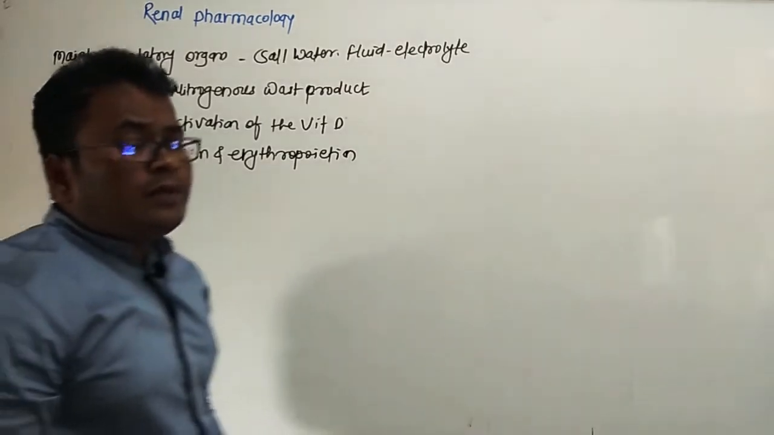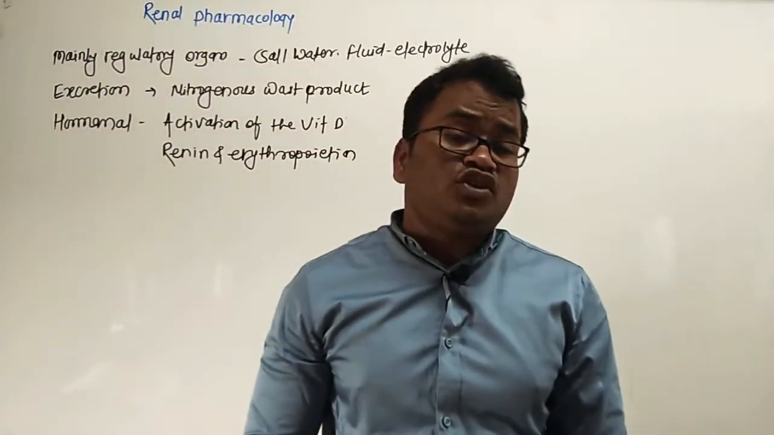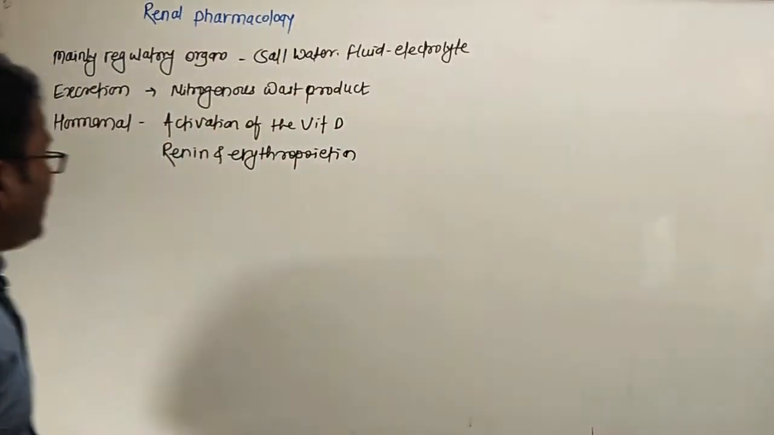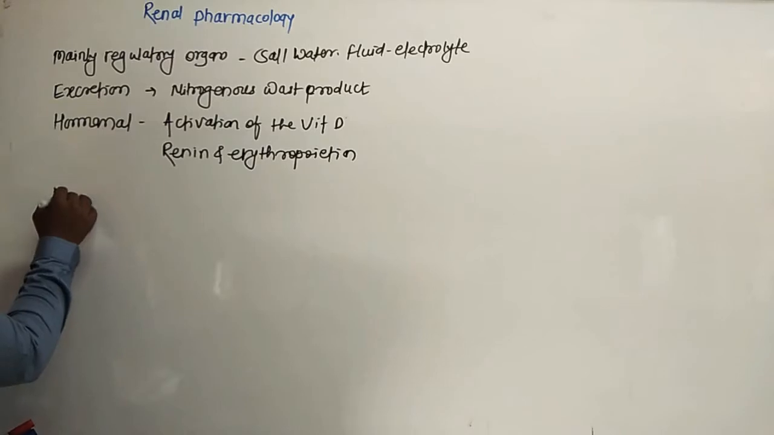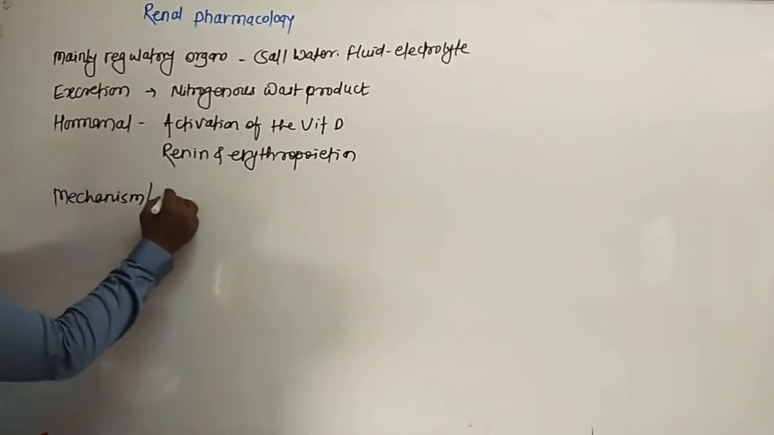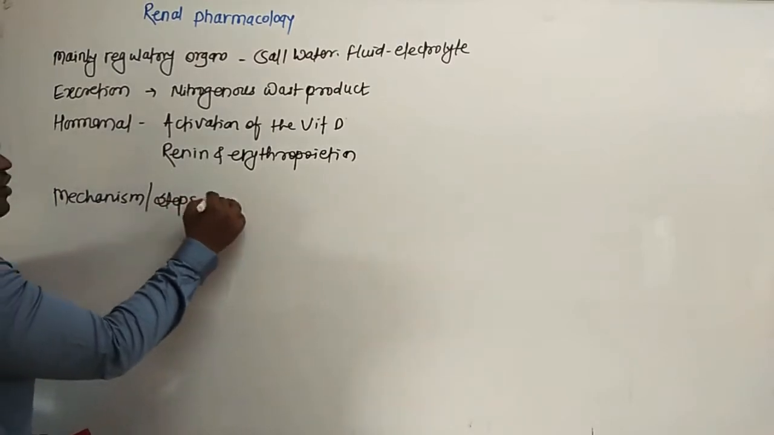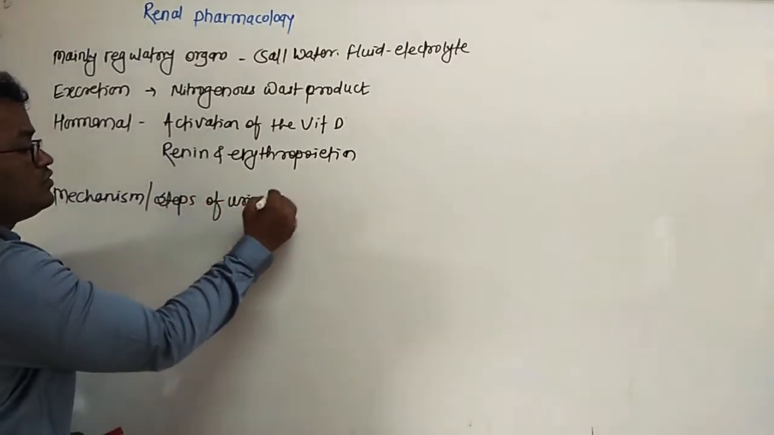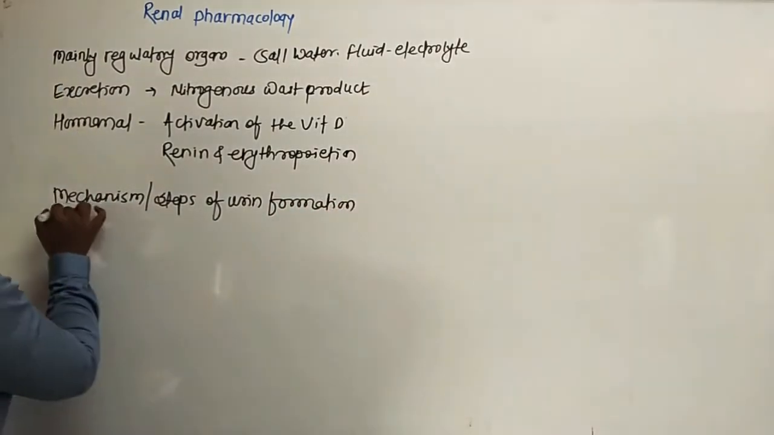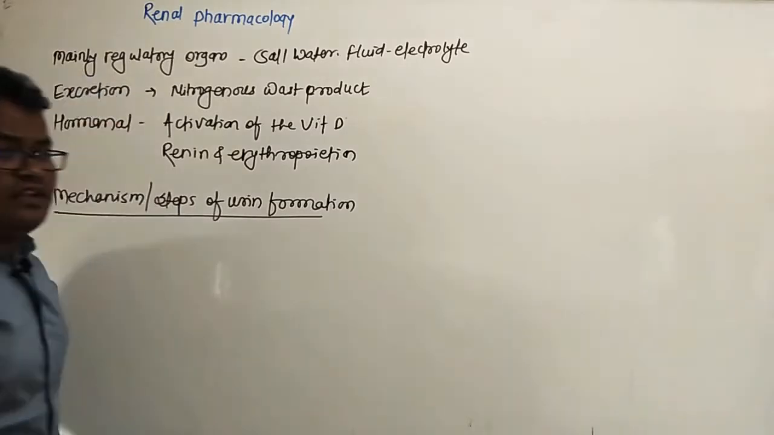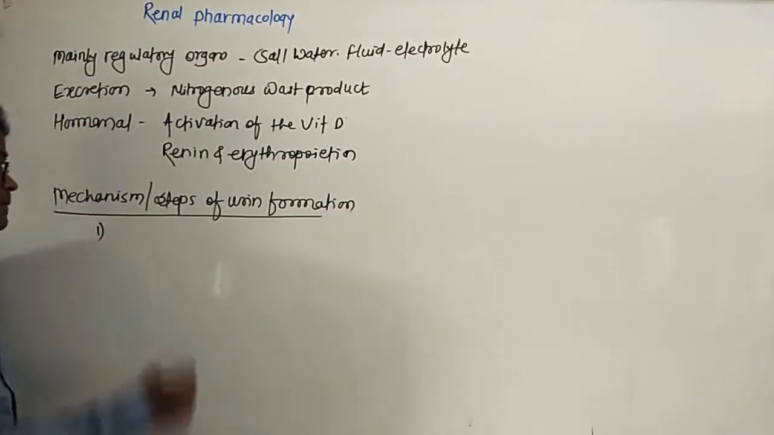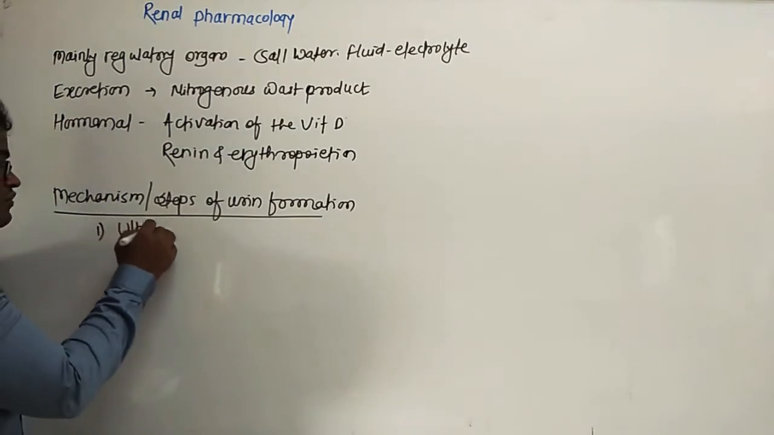So what is the function of the kidney? The main function of the kidney is urine formation. So let's see the mechanism or steps of urine formation. In the formation of urine there are mainly 3 steps. First one is the ultrafiltration or filtration.